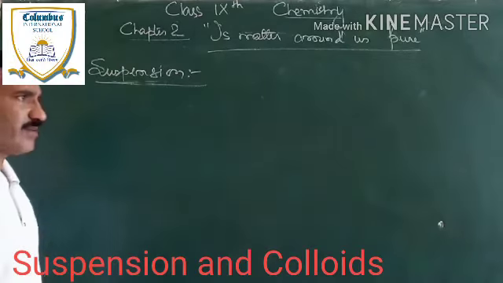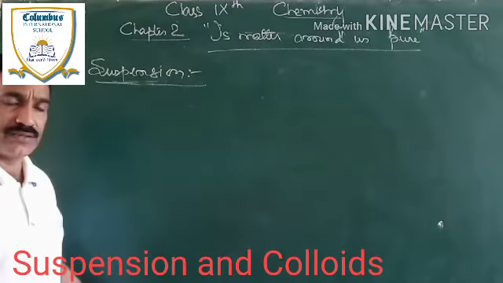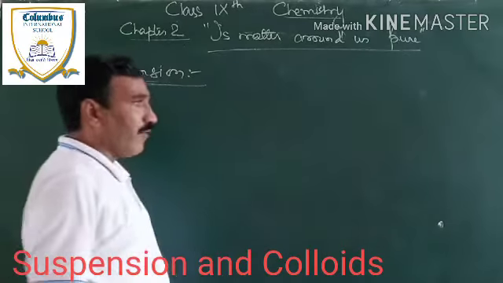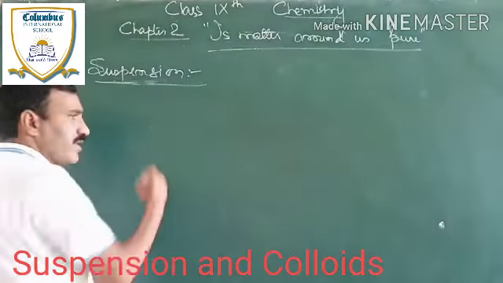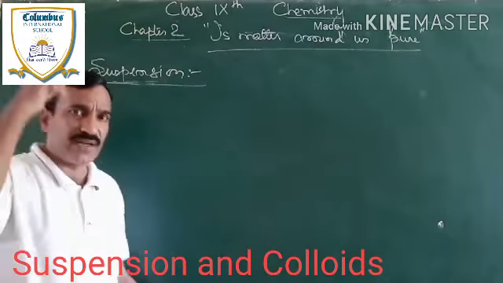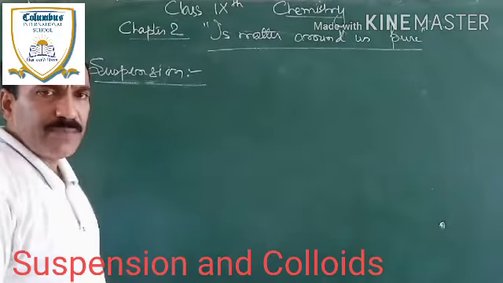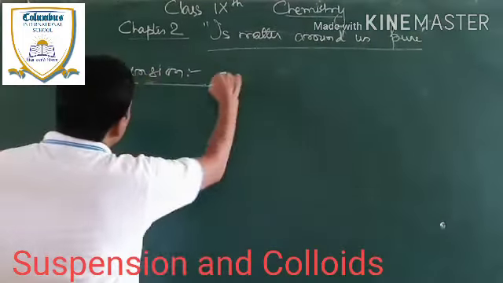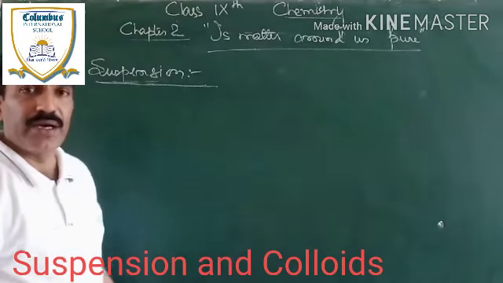Heterogeneous mixture means the distribution of particles is not the same all the way. Why is it heterogeneous? Because the particles are much bigger as compared to those of a solution, so they are not completely mixed up with the water molecules. The particles of solute in a suspension are quite big.